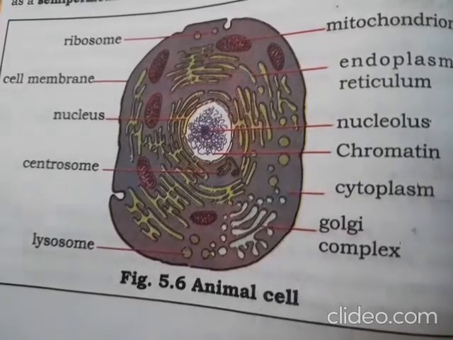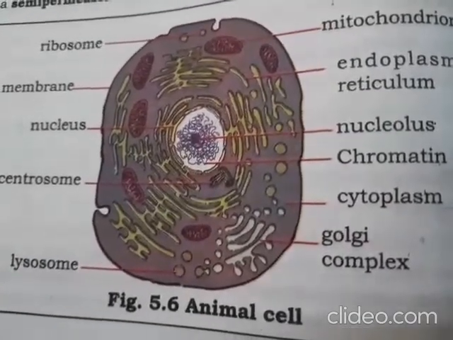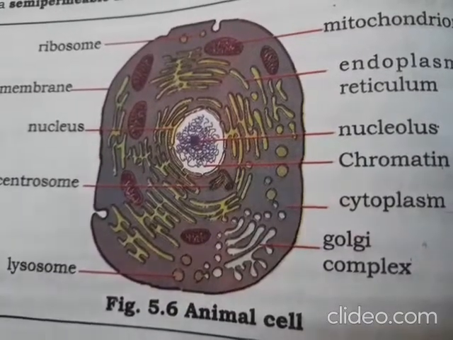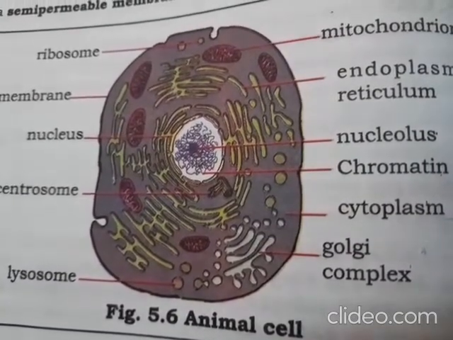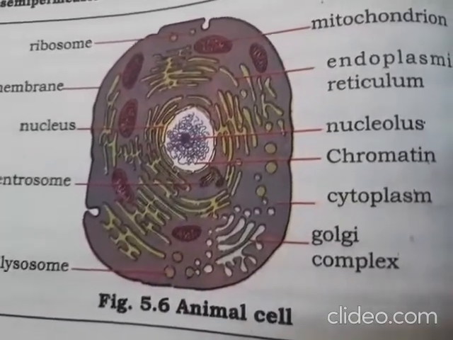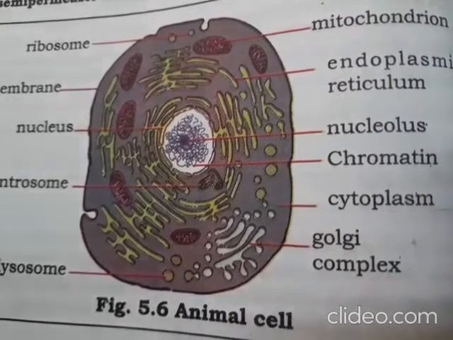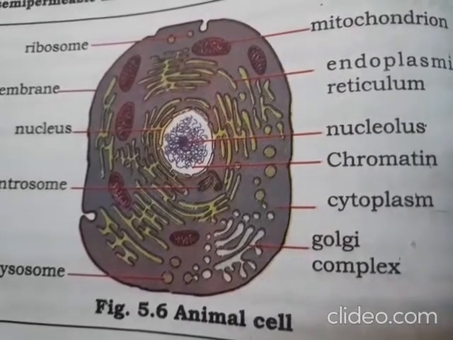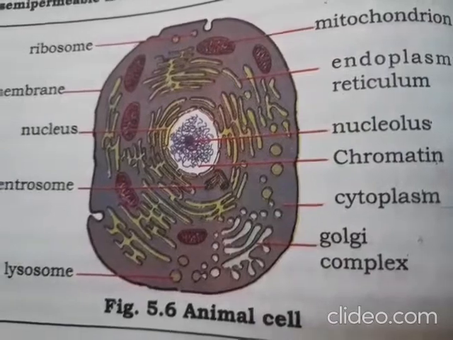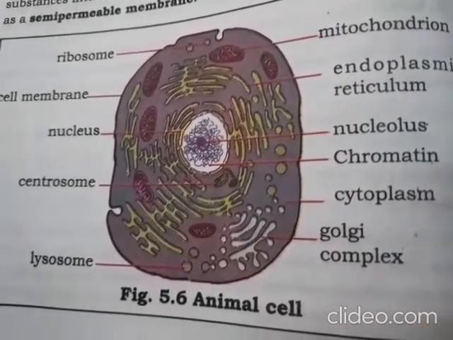Lysosome may burst. Afterwards, what happens? It will burst. It has to be thrown, right? So it will burst and the enzymes digest their own cells. It is cleaning by itself. It may burst and digest their own cell. Therefore, lysosomes are known as suicide bags of the cell. This is an important question: why are lysosomes called suicide bags of the cell?